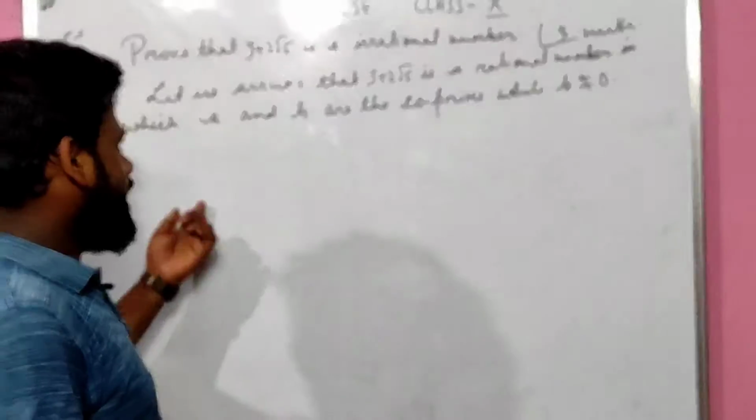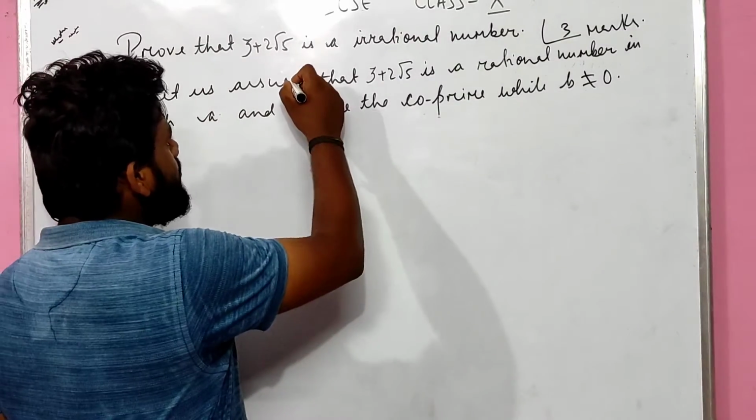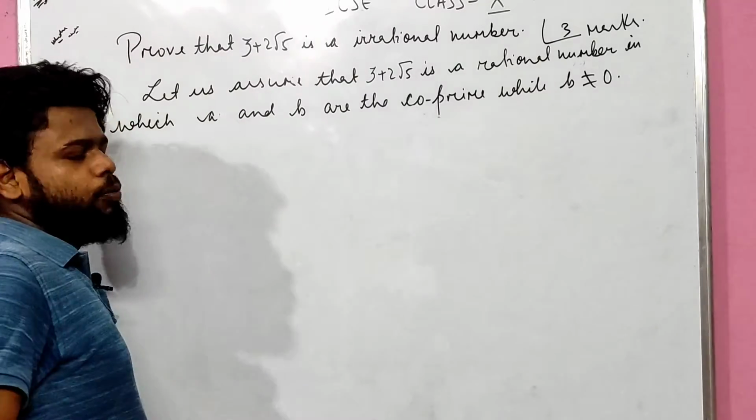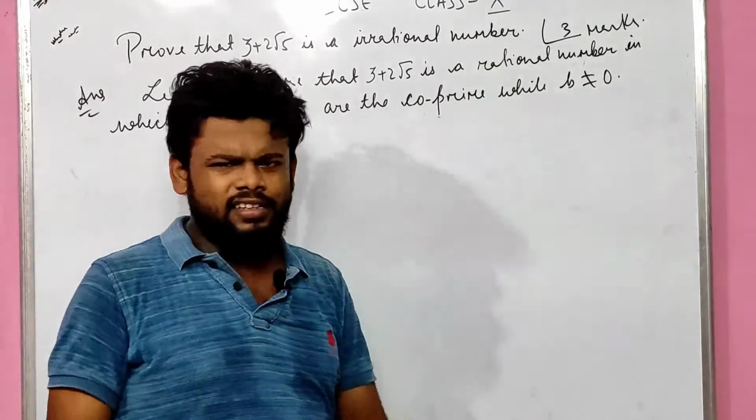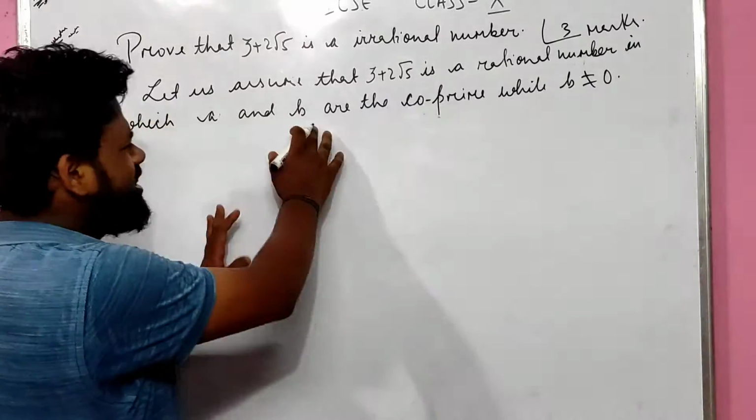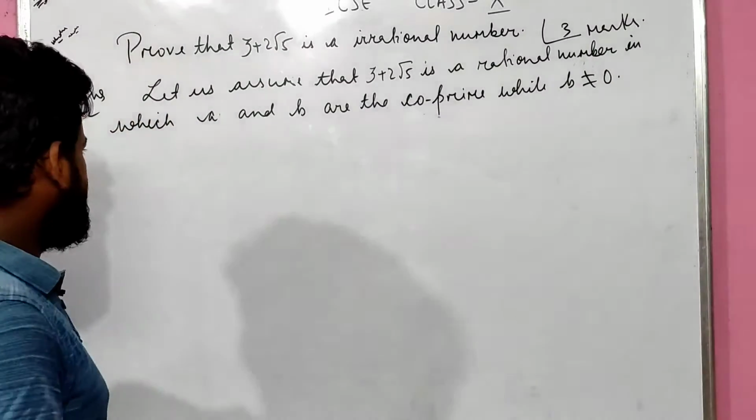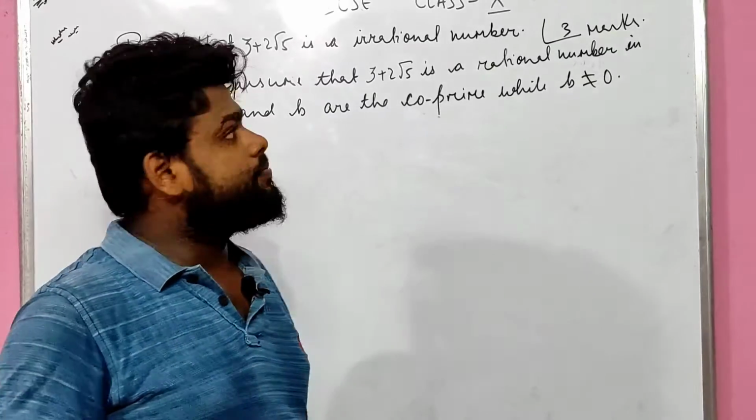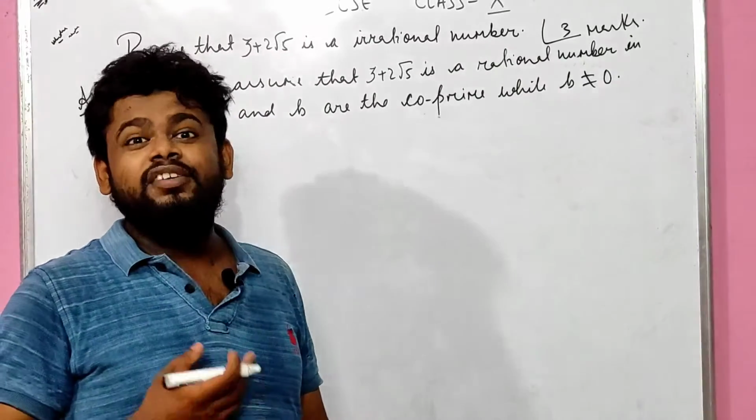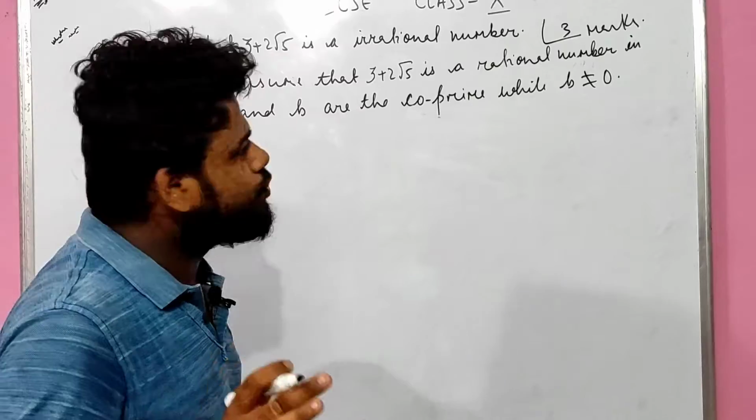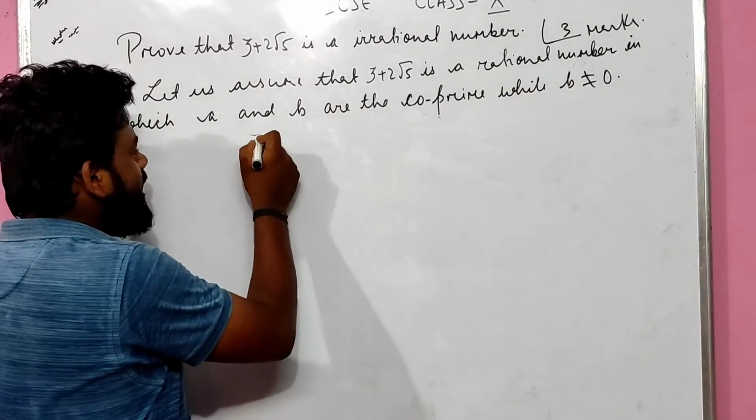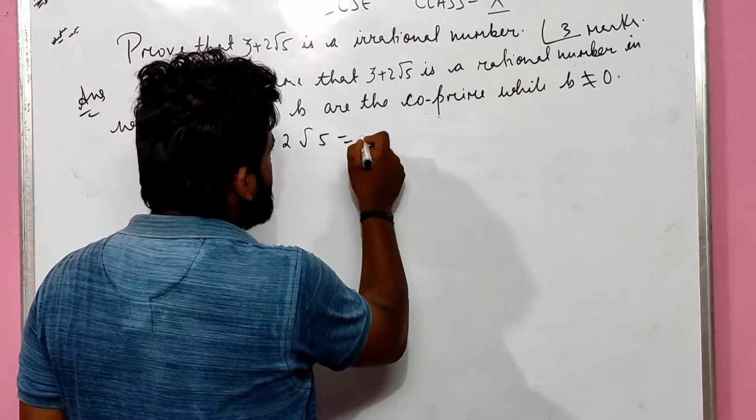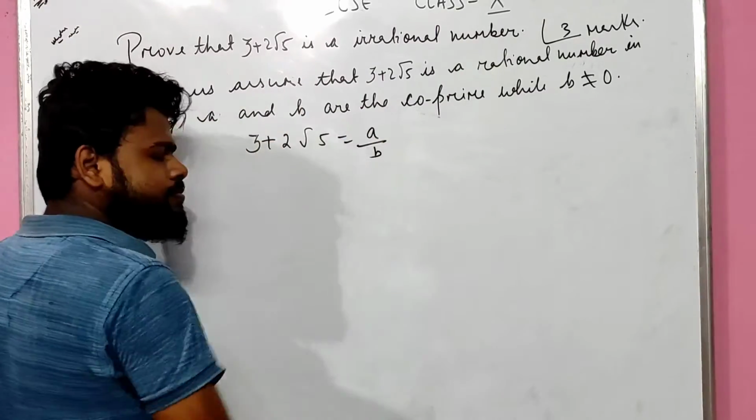We have to prove it. Again, let us assume that 3 plus 2 root 5 is a rational number, equal to a upon b, in which a and b are co-prime and b is not equal to 0. I think this much is clear to you. Now what to do? In the first solution we squared both sides, but here we should not square both sides. So I can directly write 3 plus 2 root 5 equals a upon b. Can I write it this way?